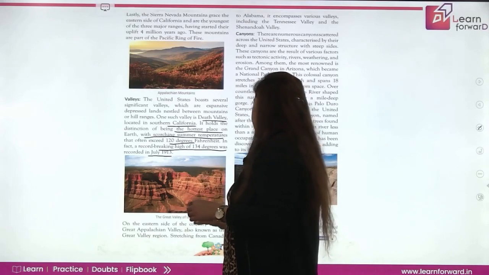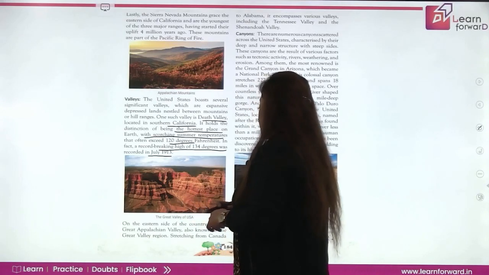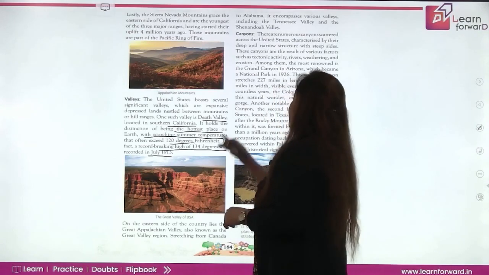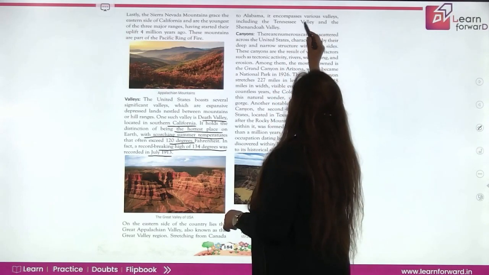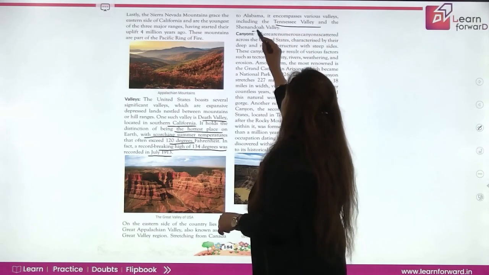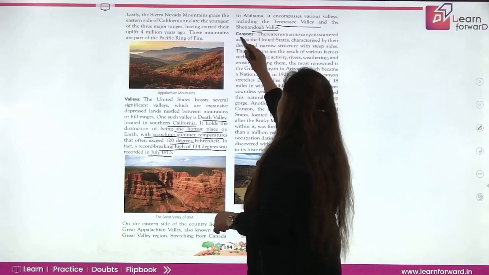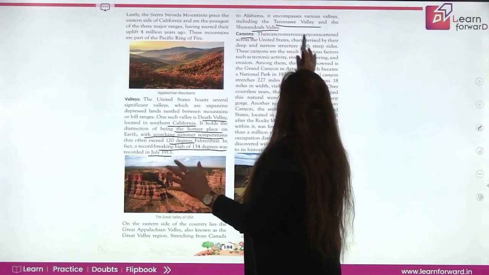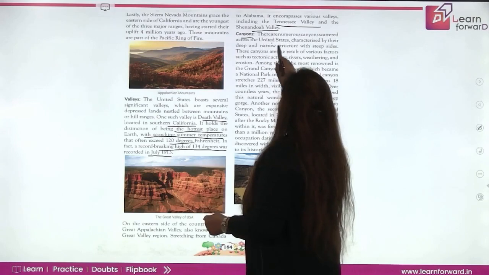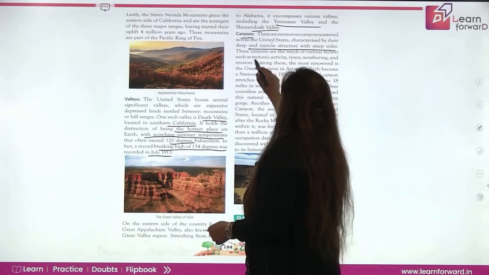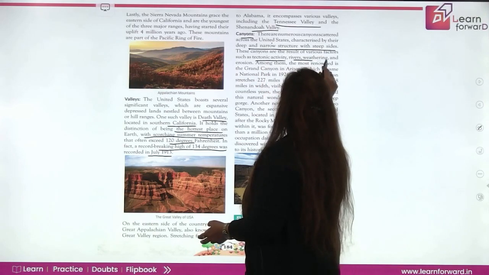On the eastern side of the country lies the Great Appalachian Valley, also known as the Great Valley region, stretching from Canada to Alabama. It encompasses various valleys like the Tennessee Valley and the Shenandoah Valley. Now let's come to canyons, where there are very great and numerous canyons in the US. They have a deep and narrow structure with steep sides. The canyons are the result of processes like tectonic activity, river weathering, and erosion.